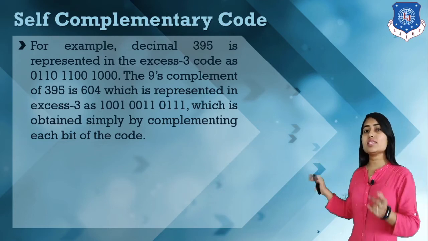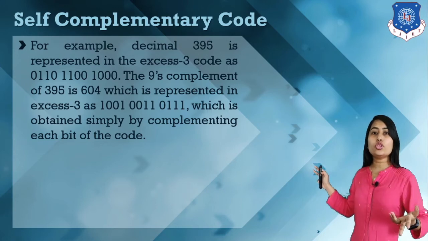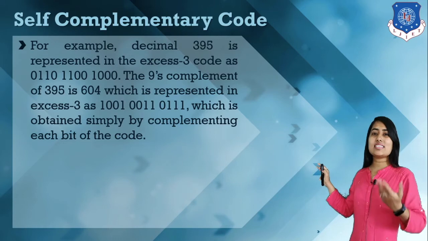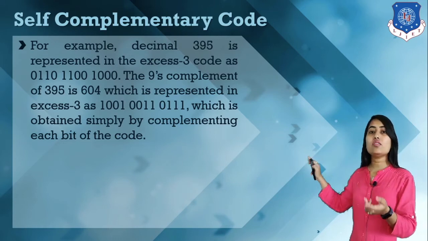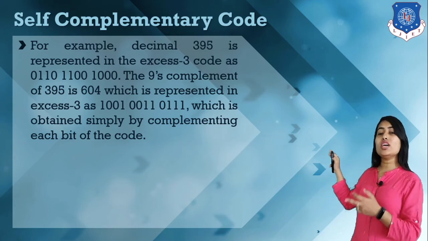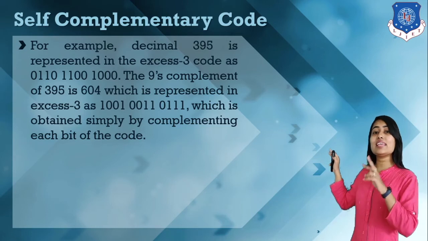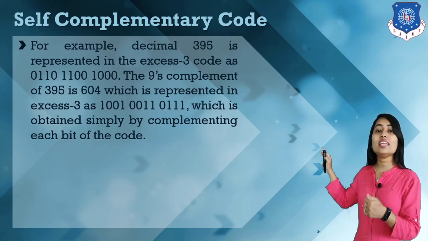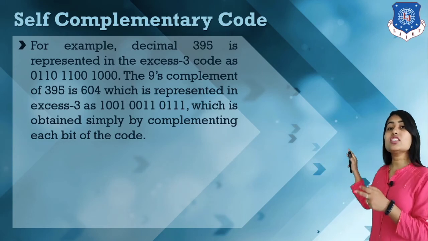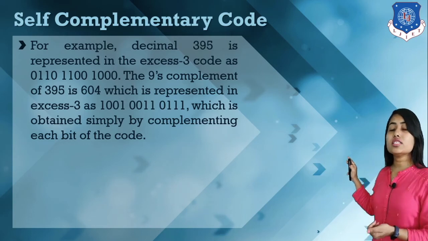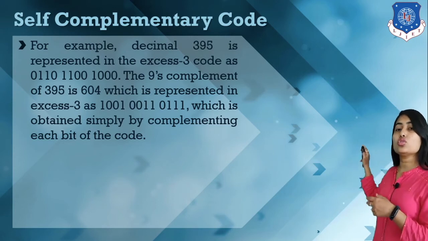If we represent 395 in XS3 code format: for 3, 3 plus 3 is 6, and 6 is represented as 0110. For 9, 9 plus 3 is 12, represented as 1100. For 5, 5 plus 3 is 8, represented as 1000.